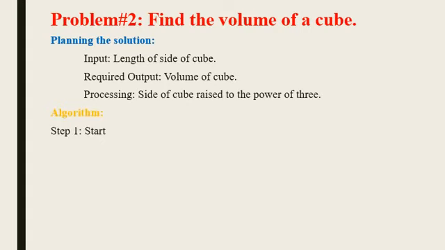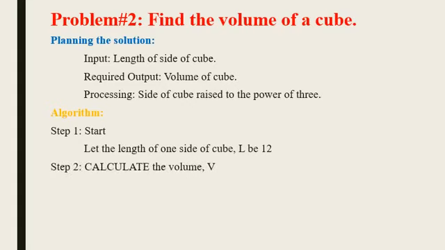Algorithm, step 1, start. Let the length of one side of a cube be 12. In length is equal to 12. Step 2, calculate the volume V. V is a variable where we store the result of the multiplication of 3 times.